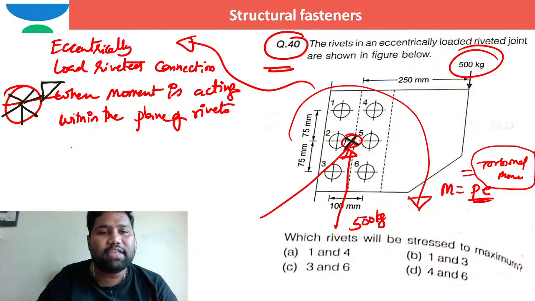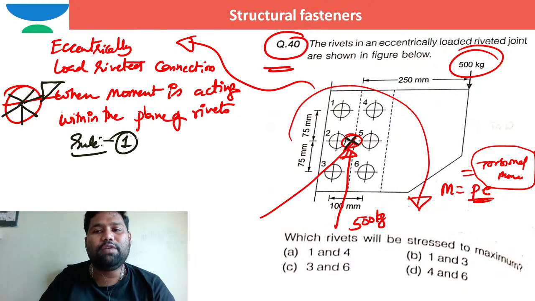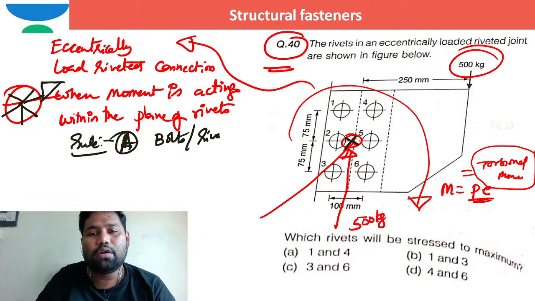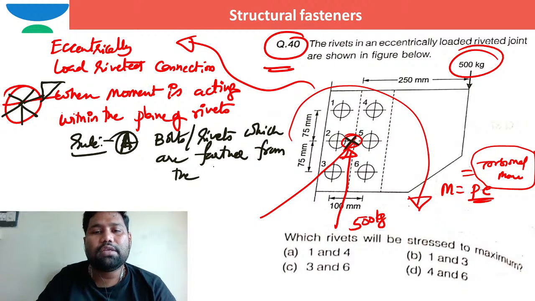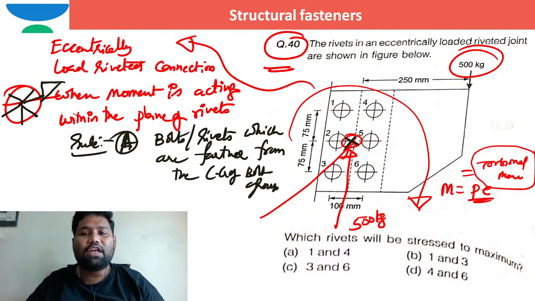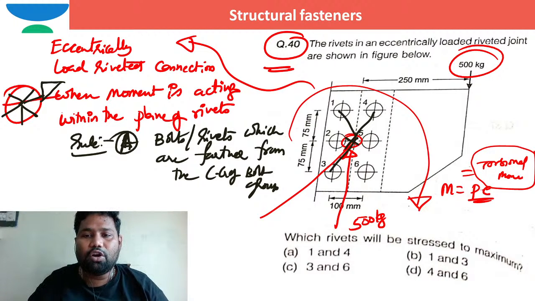So rule number one is that the bolts or rivets farther from the CG of the bolt group experience higher stress. In the example, the bolts farther from the CG of the bolt group are the fourth bolt, first bolt, third bolt, and sixth bolt.